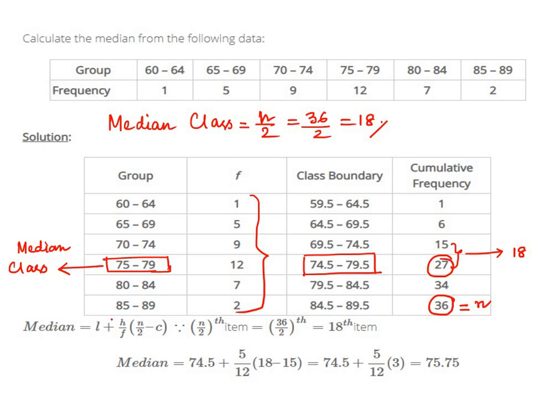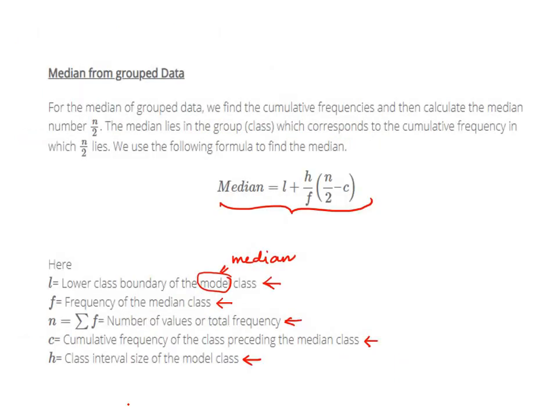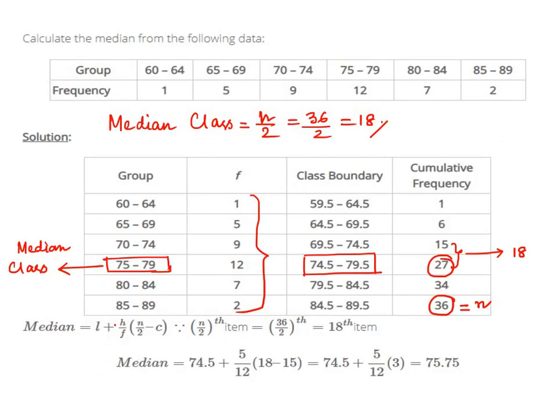Now, what is L? L is the lower class boundary of the median class. So what is the lower class boundary of the median class? The median class is 74.5 to 79.5. This is our lower class boundary, this is our L. So L is 74.5. We have written the value of L.